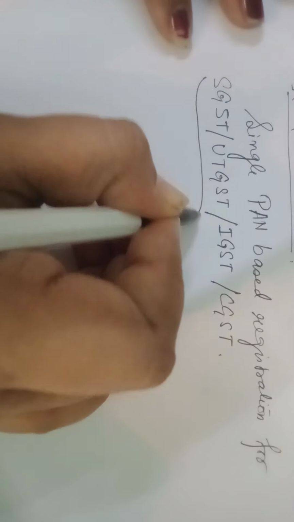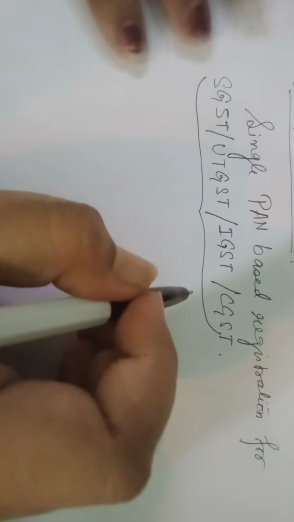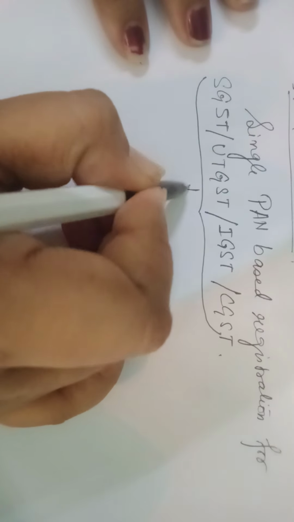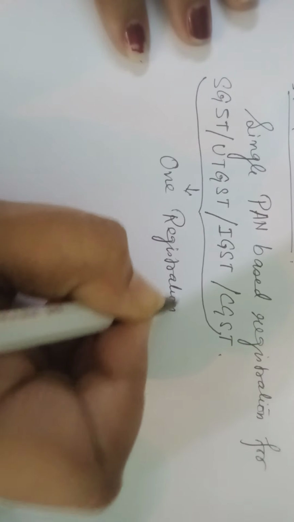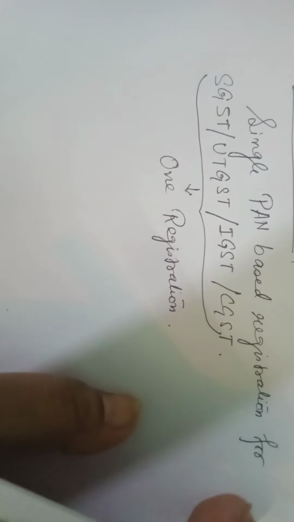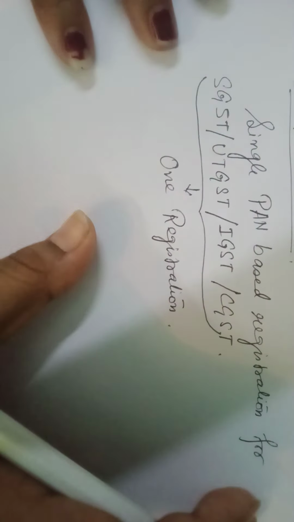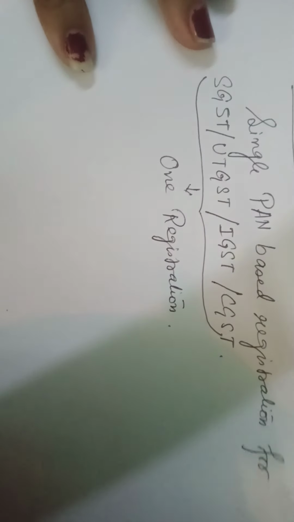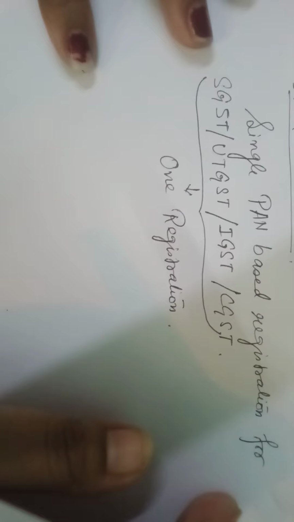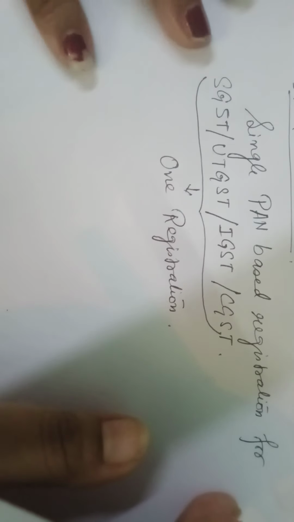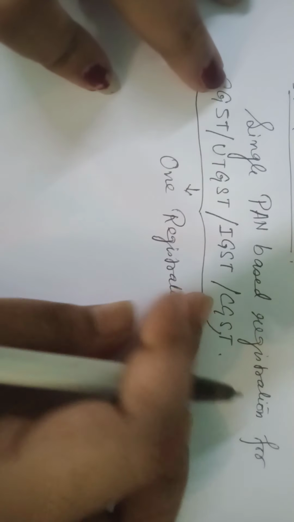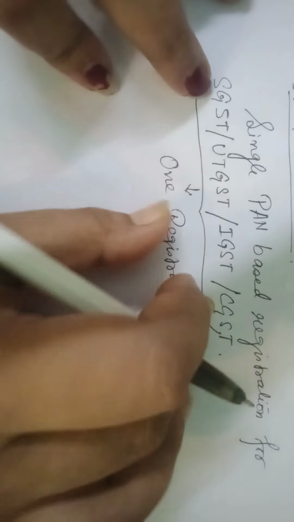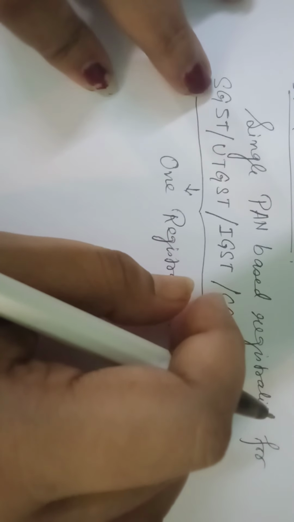This means that for paying all these taxes, you require only one registration. Thus, when a person is paying IGST, CGST and SGST together, he has to make only one application and he automatically gets registered under all the acts, and it's not necessary that he has to pay all the taxes. Maybe he is always paying CGST and SGST, he never pays IGST, it doesn't matter, but he is already registered for IGST and UTGST.